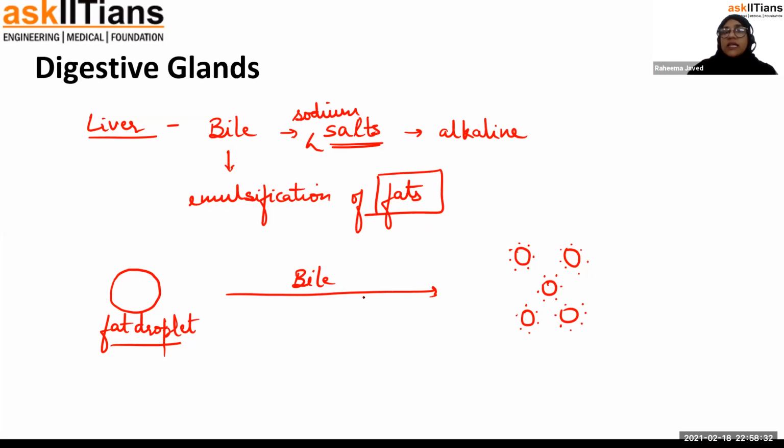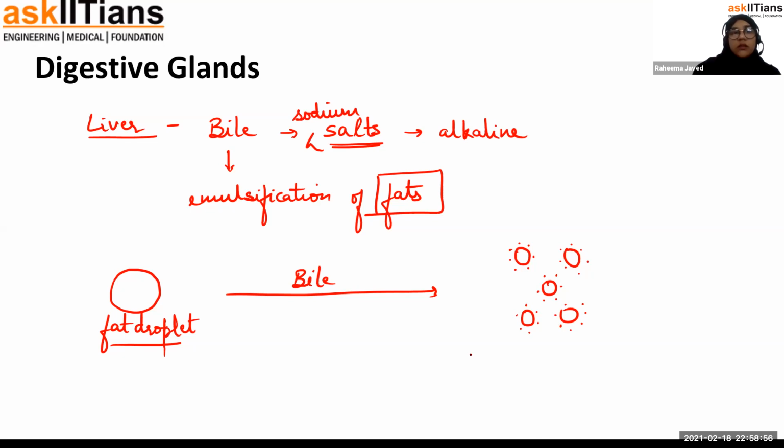So bile, by reducing the surface tension of the fat droplet, is also increasing the surface area so that the lipid digesting enzymes can act on digesting the fats. This function is performed by the liver.